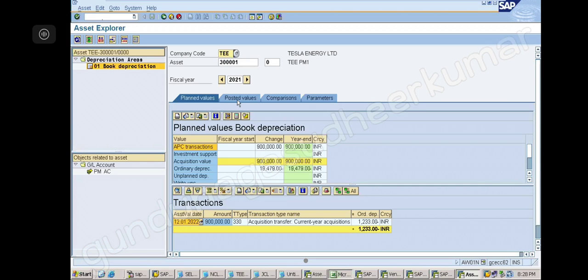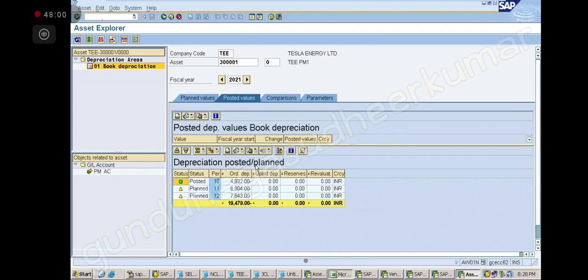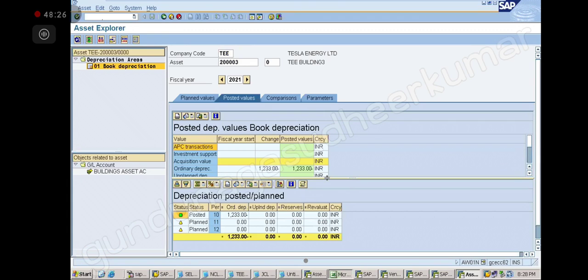3 lakh one asset, you go to posted values, you can see, corrected now? Previously it was showing everything in the 11th period, now it is showing in the 10th period. So what happened to our previous asset, 2 lakh 3 asset? That also it will do the correction. No exception. It has been corrected. So my TE building 3 has been nullified. Only depreciation posting is left there, and it has been moved to the building plant and machinery class.